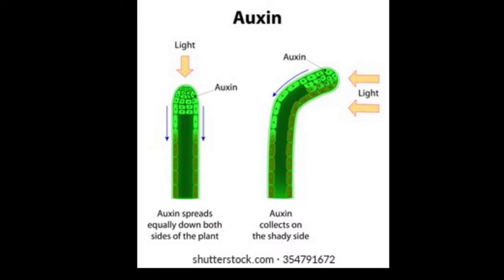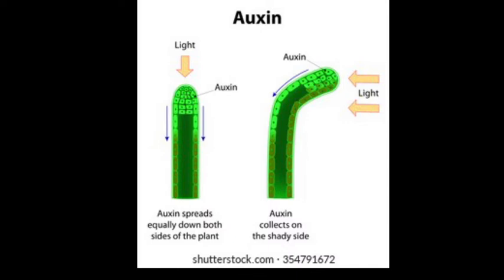Now auxin is the plant hormone which promotes cell enlargement and cell differentiation in plants. It also promotes fruit growth. Auxin hormone controls plant responses to light and gravity. In other words, auxin hormone is responsible for the phototropic and geotropic response of plants.